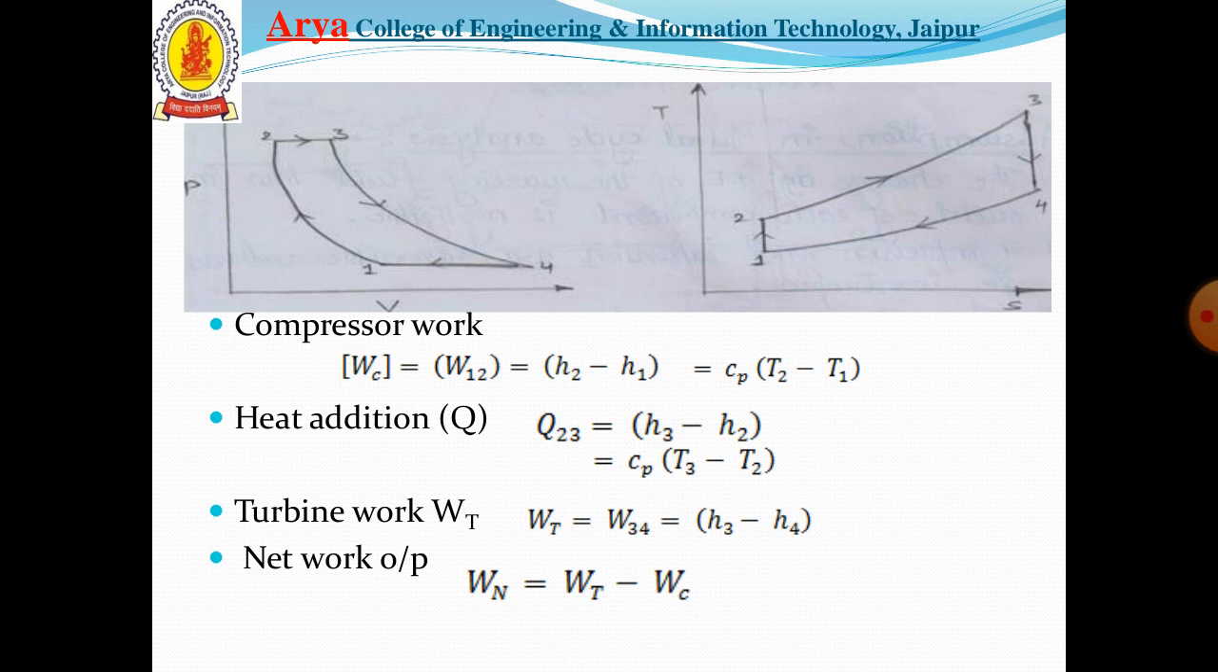and heat addition Q takes place in the process 2 to 3, that is, Q23 equal to H3 minus H2 equal to Cp into T3 minus T2. Now, the turbine work done can be obtained: Wt equal to 3 to 4, that is isentropic expansion, equal to H3 minus H4 equal to Cp into T3 minus T4. Now the net work output can be obtained: at the turbine we have the work output, in compression we have work in, that is, the net work output is equal to turbine work done minus compressor work.